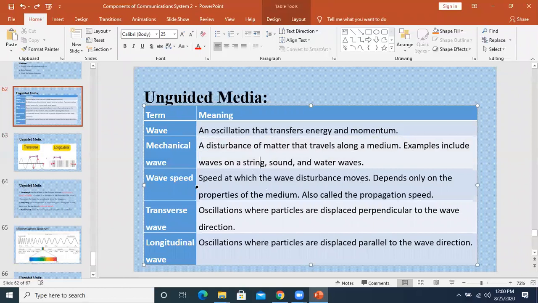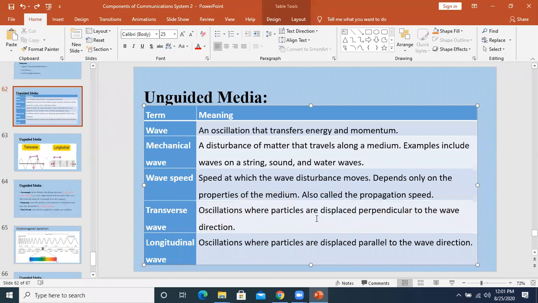The speed at which the wave disturbance moves depends only on the properties of the medium, also called the propagation speed. Because other waves are also there, water waves that you study in physics, string waves. But what we are discussing are transverse waves, and we are restricted to the electromagnetic waves.